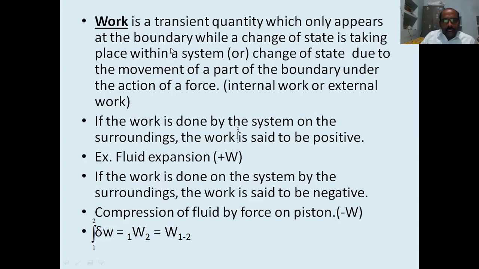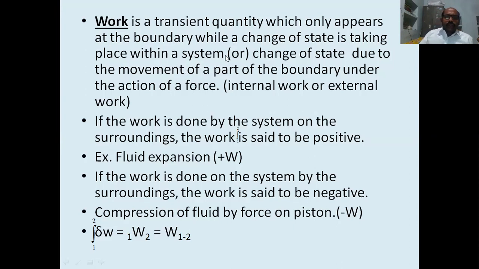If the work is done inside the system, that work is called internal work. If the work is done outside the system, that means the work may be done on the system or work may be done by the system, in that case we call it external work.